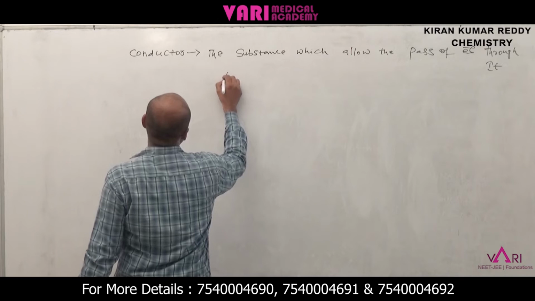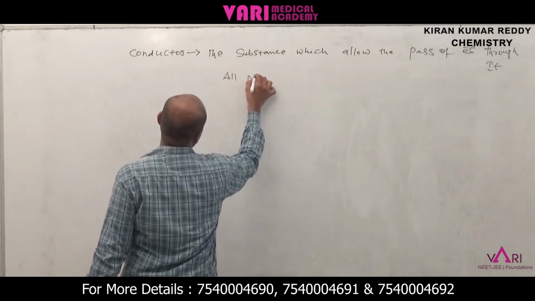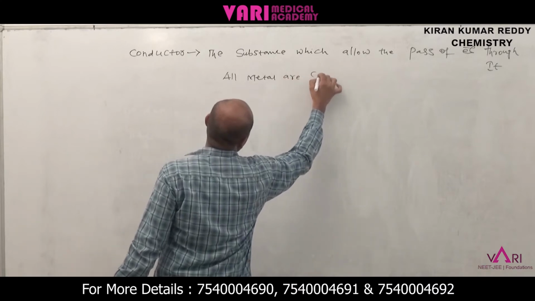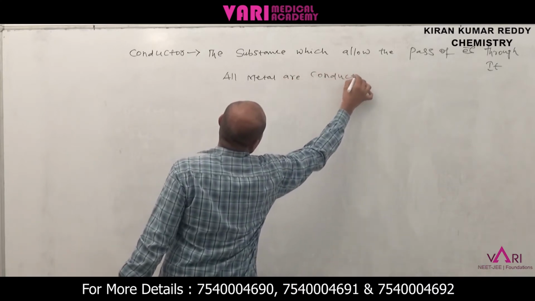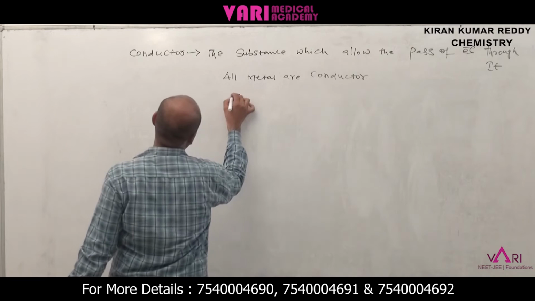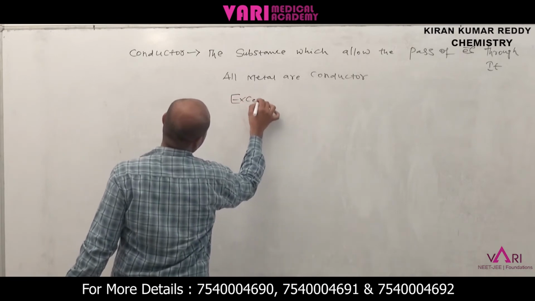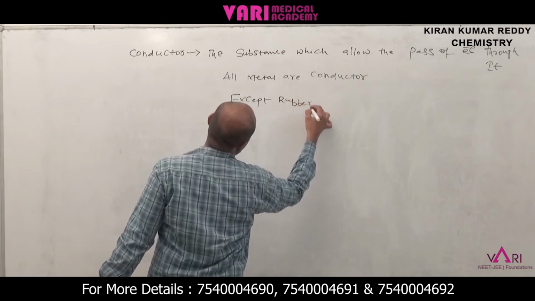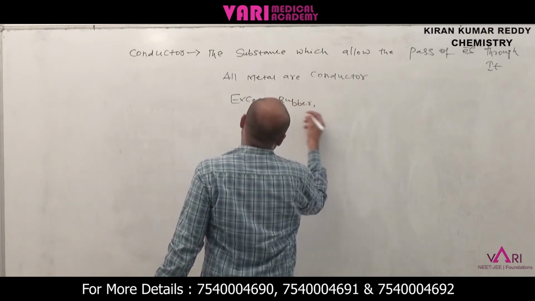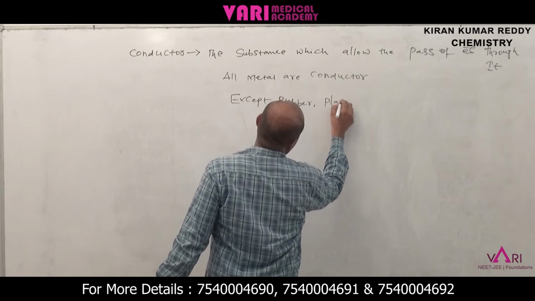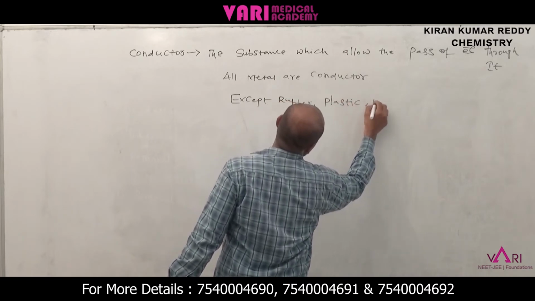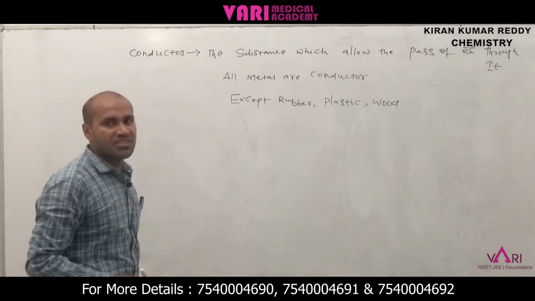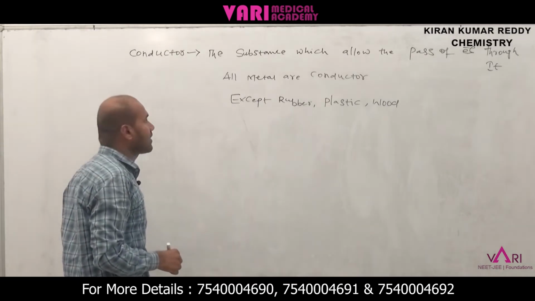All metals are conductors, except, what are the exceptions? Rubber is an insulator. Next, plastic. Another one is wood. These are the insulators, the substances which do not allow the passage of electrons.